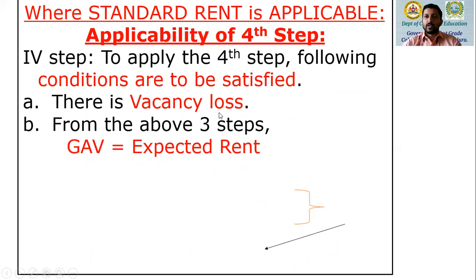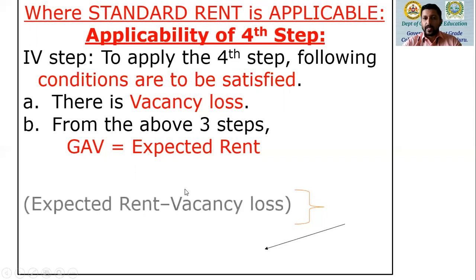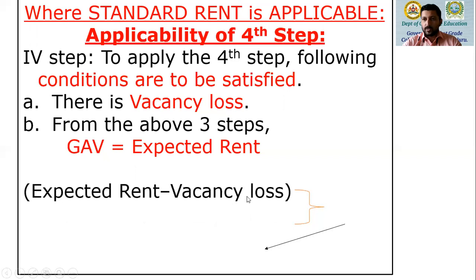For a few months, we were not able to locate a tenant, and because of that, the house remained vacant. So if there is vacancy loss, and in the third step we get expected rent as the gross annual value, only when these two conditions together are fulfilled, only then we go to the fourth step. In the fourth step, what do we do? From the expected rent, we deduct the vacancy loss.